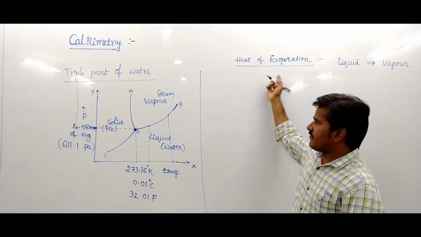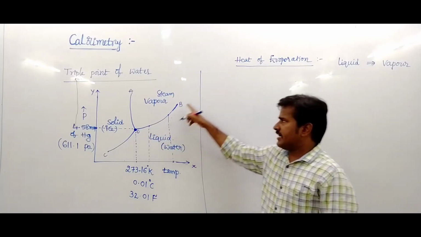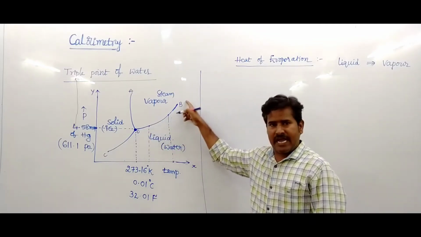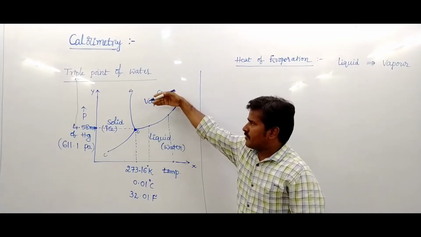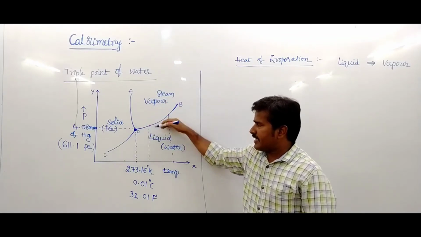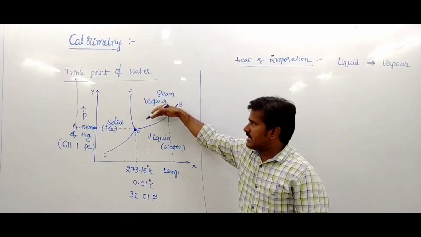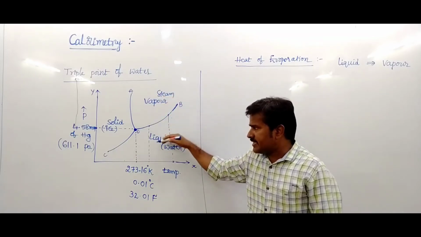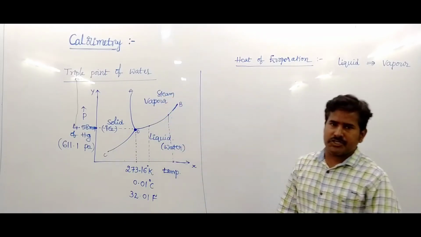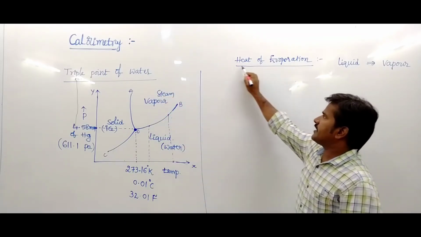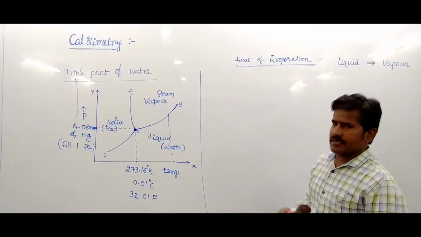OB indicates the evaporation line. Above the OB surface, this is the vapor state. Below the OB surface, this is the liquid state. This is heat of evaporation.